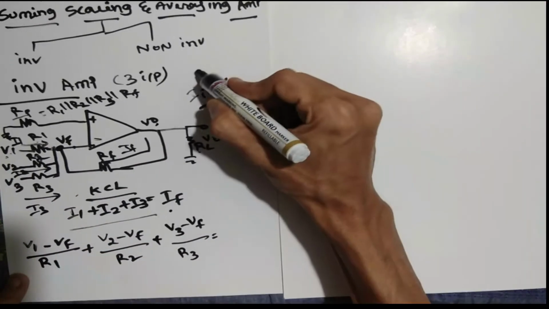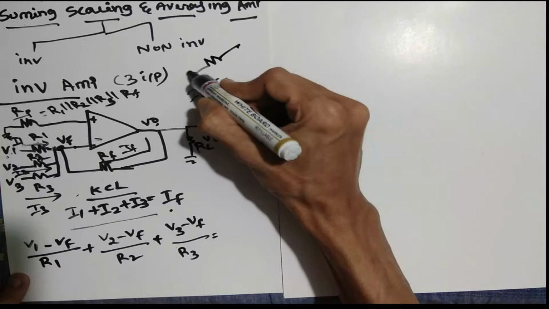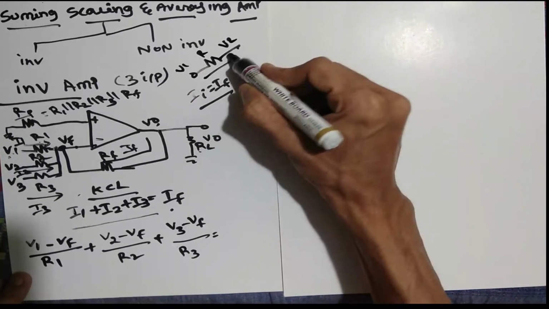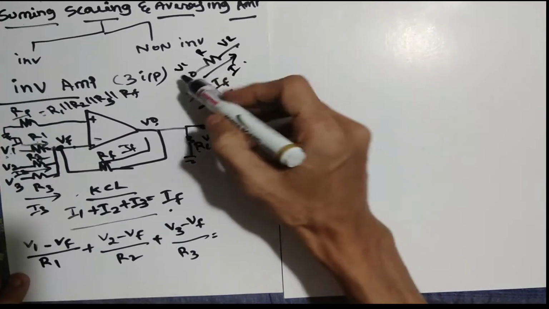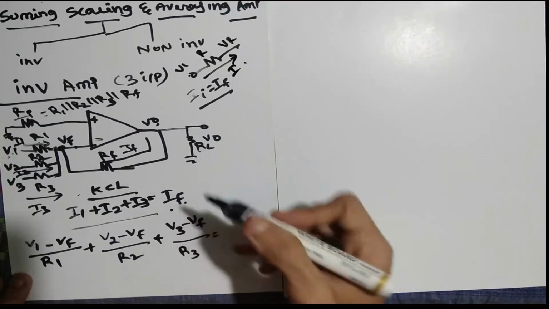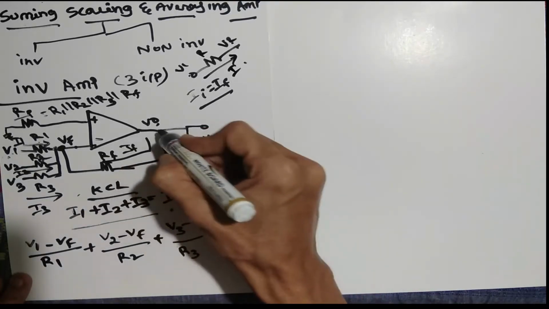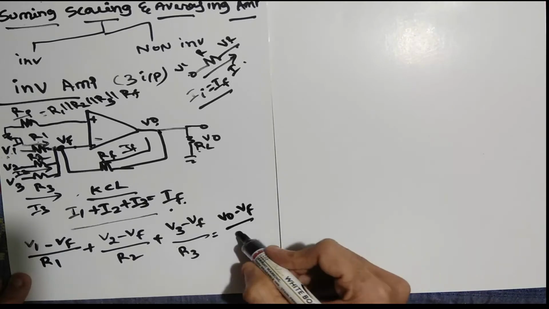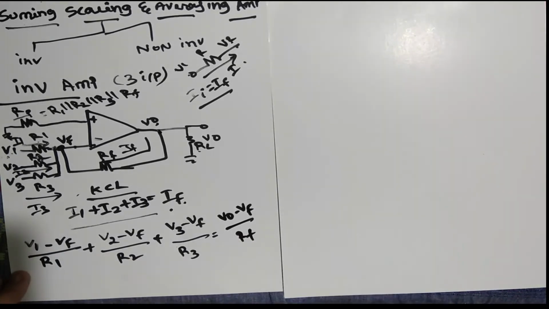Very simple. If you take something like this, this is one voltage V1, this is voltage V2, this is resistance, and here the current. So current is nothing but the difference of voltage divided by resistance. This we already discussed. Same theory here. So it is in between V0 and VF, so V0 minus VF divided by RF. Okay, I hope you are following this.